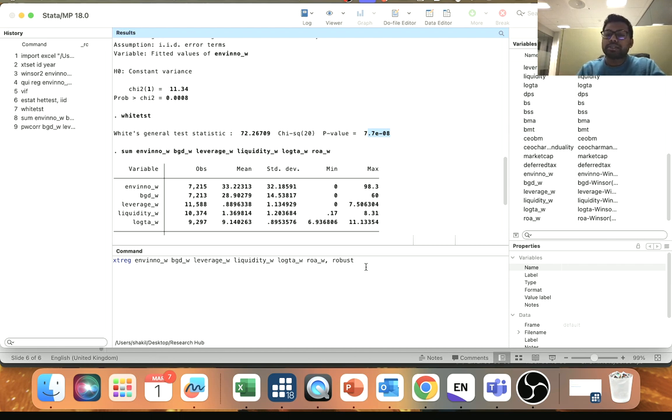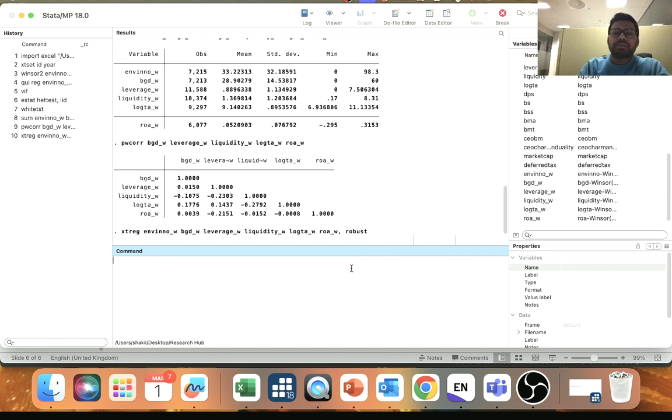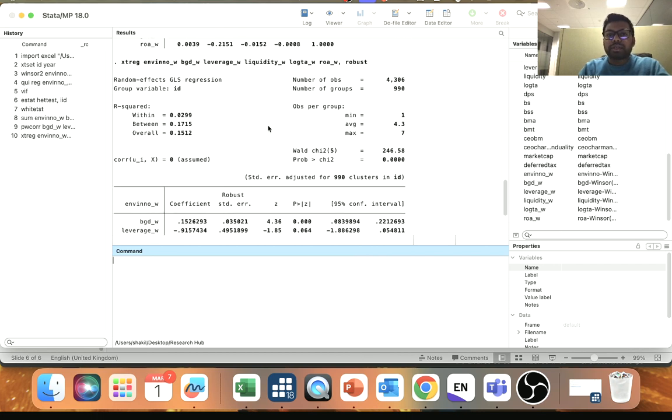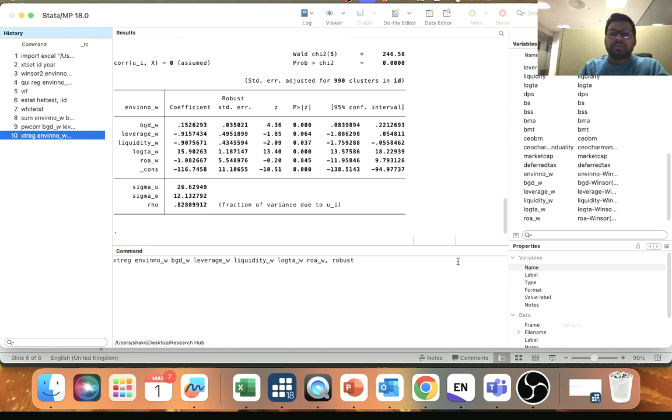So for that reason we use the robust function. So when you use the robust function, then you'll get the robust standard error. So now it runs. So run the regression. When you run the regression, oh, I forgot to put fixed effect. So I want to run the fixed effect regression. So I put fixed effect, FE.